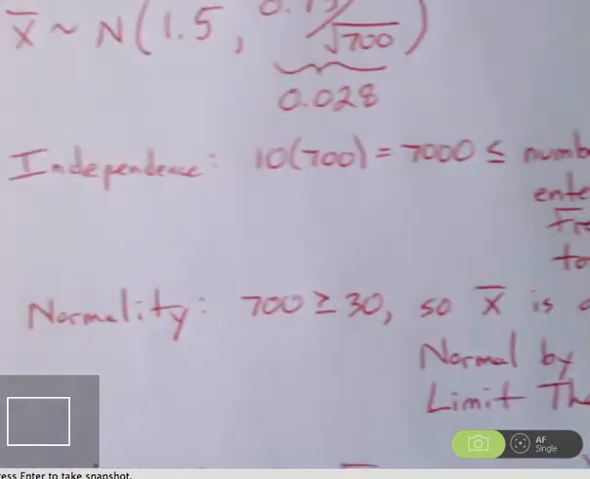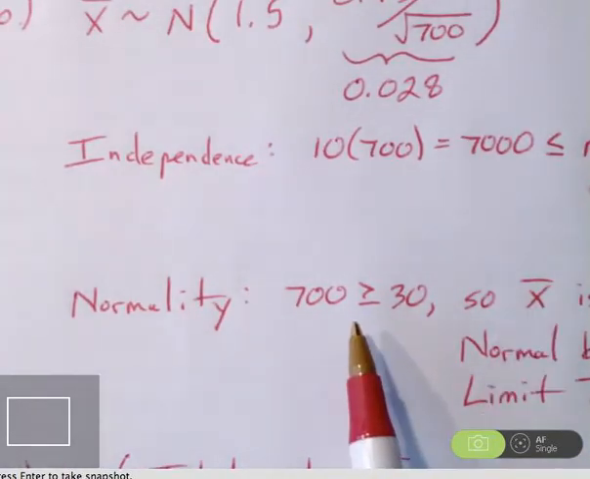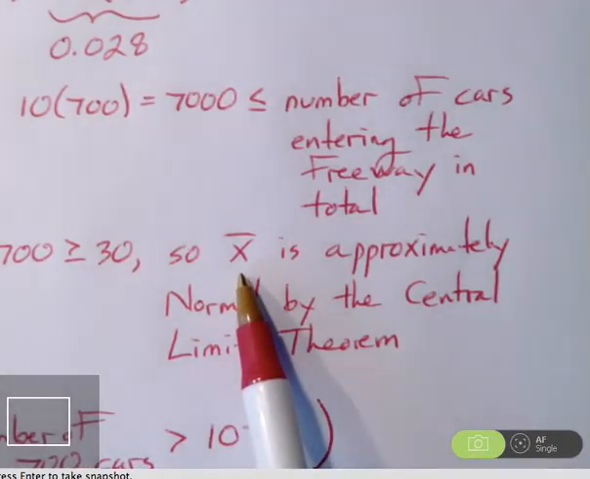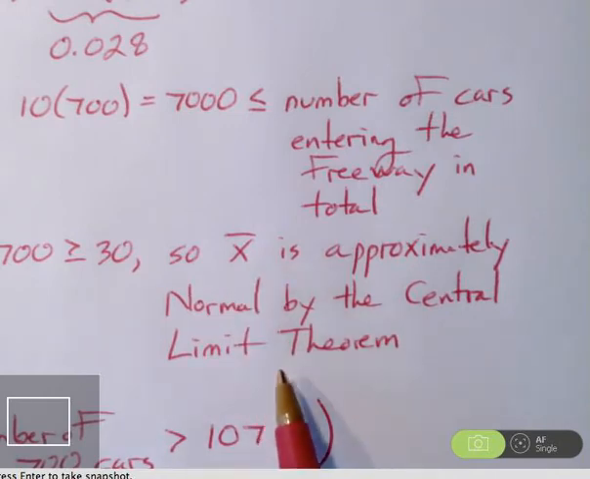Then the normality condition here, and this is true by the central limit theorem, 700 is certainly a large sample. This is greater than or equal to 30. So we can believe that our sample means are approximately normal by the central limit theorem.